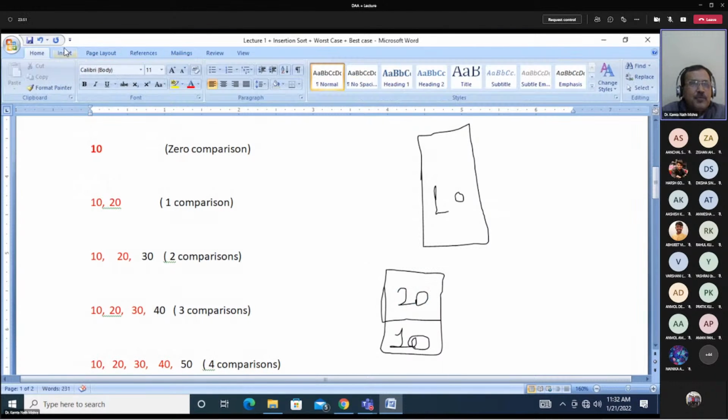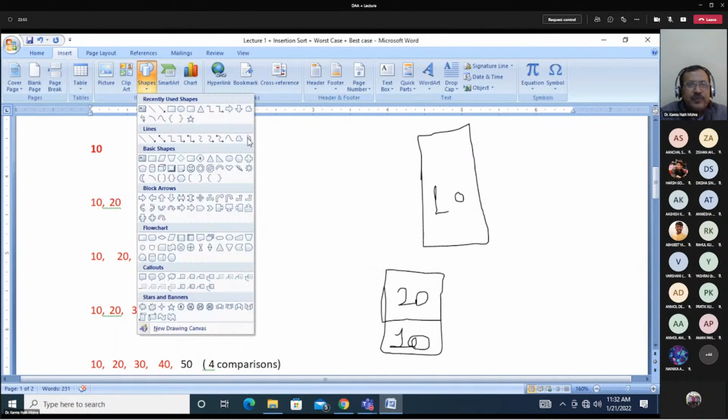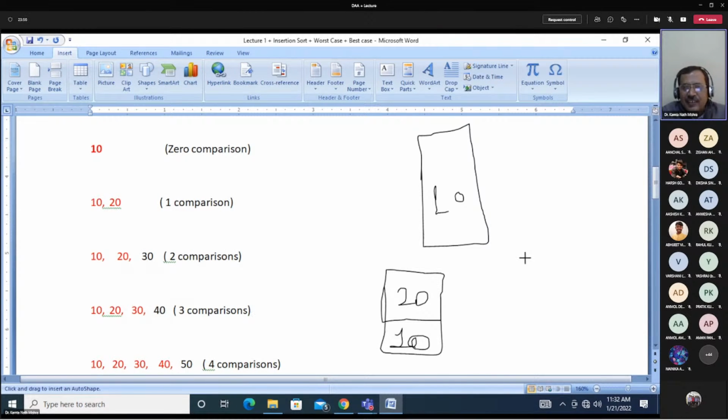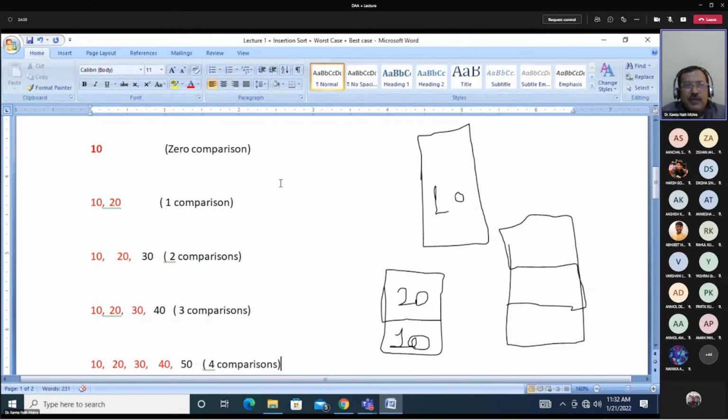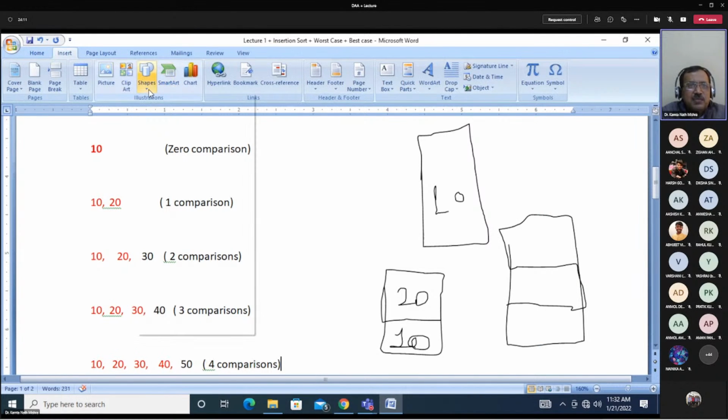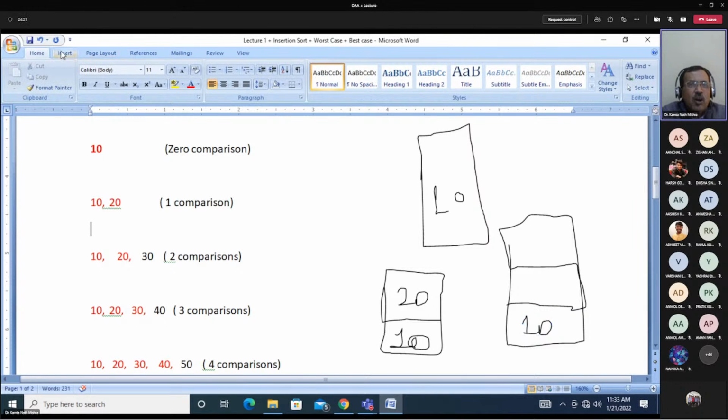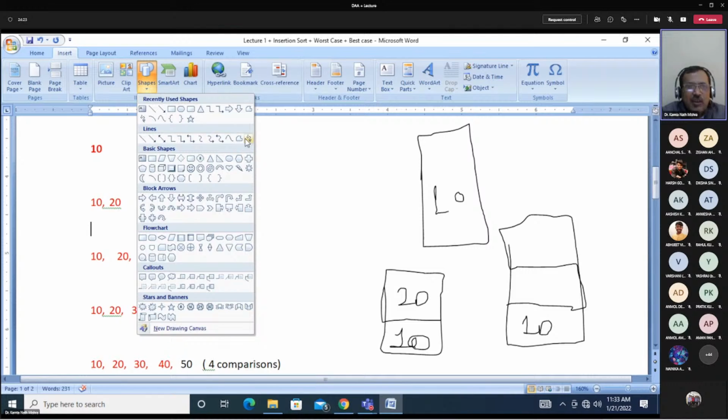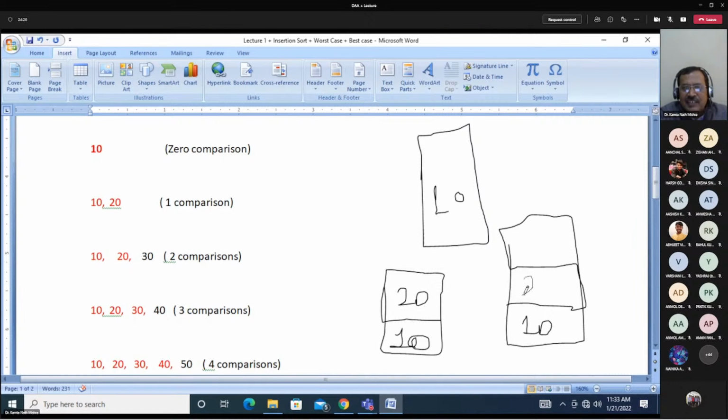So this is what happens with the help of a stack. Now the next number you are taking, if you are using a stack, here you will have 3 blocks. In the first block, 10 is already there. In the second block, the number is 20.